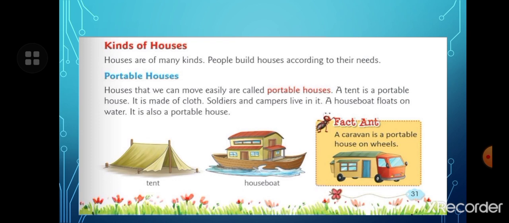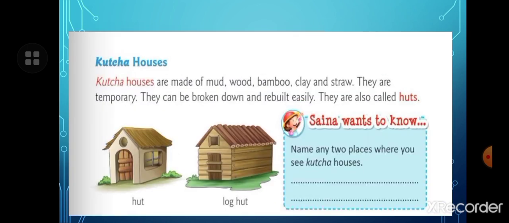A tent is a portable house. Why is a tent a portable house? Because it can be moved anywhere, and it is made of cloth. Soldiers and campers live in it. Campers are the people who live in a camp. And a houseboat floats on the water. Houseboats float on water, and it is also a portable house because it can be moved in the water.